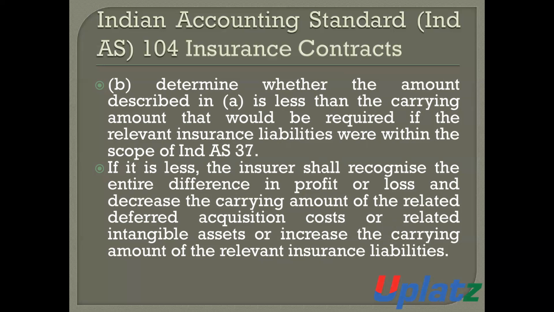That is, if there is any deficiency, then such a deficiency should be recognized in the statement of profit and loss and decrease the carrying amount of the related deferred acquisition cost or related intangible assets, or increase the carrying amount of the relevant insurance liabilities.